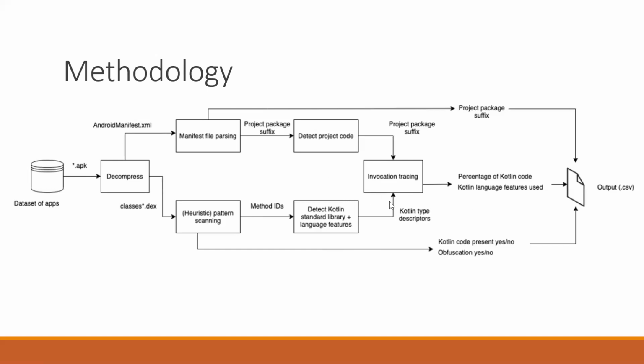And finally, once we identify these particular methods that belong to the Kotlin standard library, we do something called invocation tracing, because we want to see where in the source code this particular method has been invoked, so that we can mark these particular methods as Kotlin, and also the classes that contain these methods as Kotlin. And this would help us in determining the usage of Kotlin and producing the different percentages.